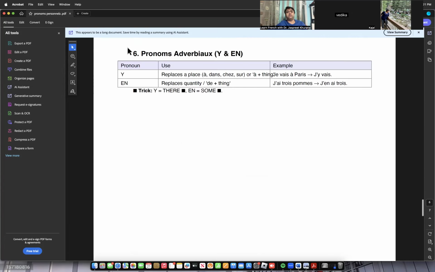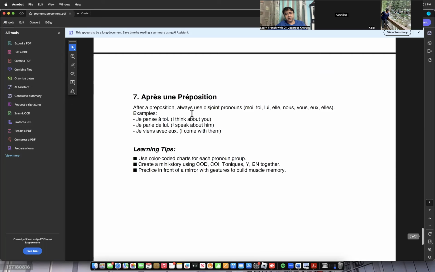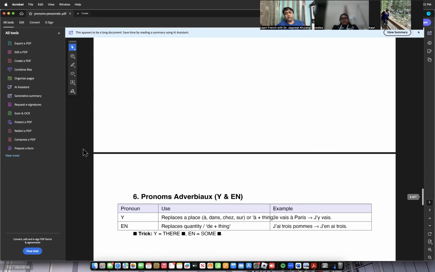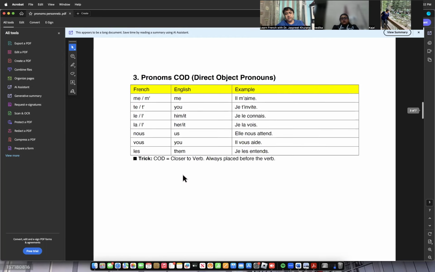Coming down, we have to read about on and en. I will teach you in detail after five minutes. After a preposition, always use disjoint pronouns, same as the tonic pronouns. But it is always used after a preposition, and before a preposition is different. After a preposition we can also use it like this: je pense à toi, I think about you. This is not important. We have to read till here. I think it's clear now.